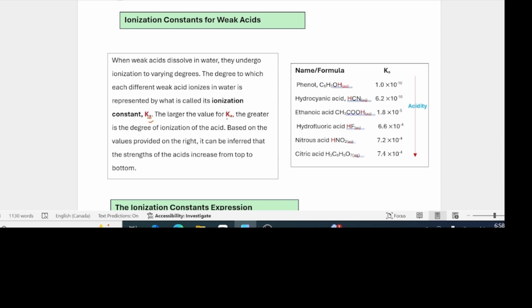The larger the value of Ka, the greater is the degree of ionization of the acid. Now we're given some Ka values for some acids here. Phenol is this, hydrocyanic acid, and so on. And you have citric acid at the bottom here. You can see that as you go downwards, the Ka value increases. That means that the degree of ionization of the acid increases downwards. So we can say, of all of these here, citric acid will ionize the most.